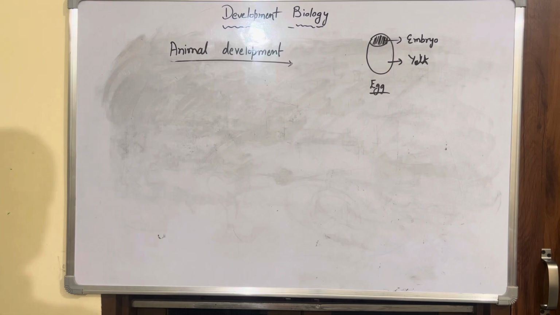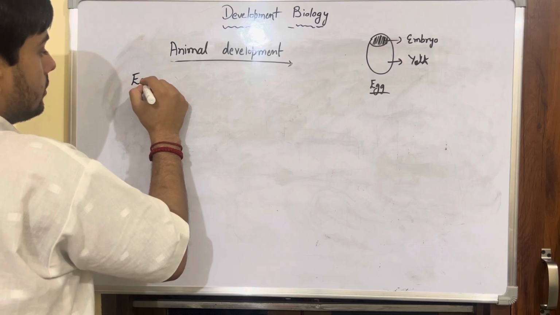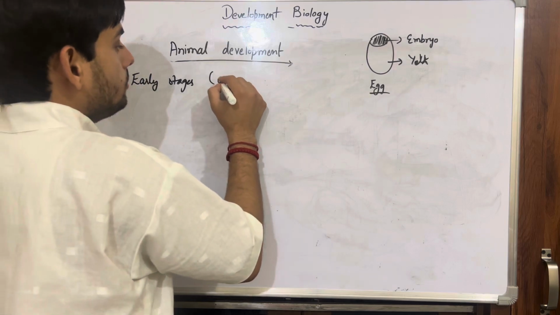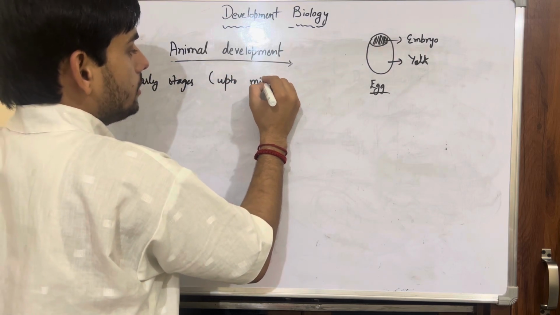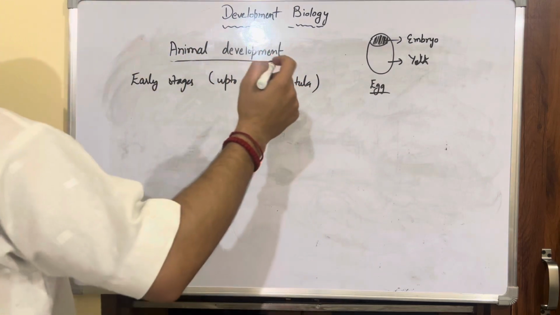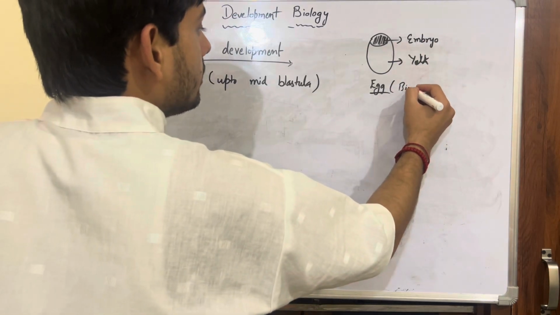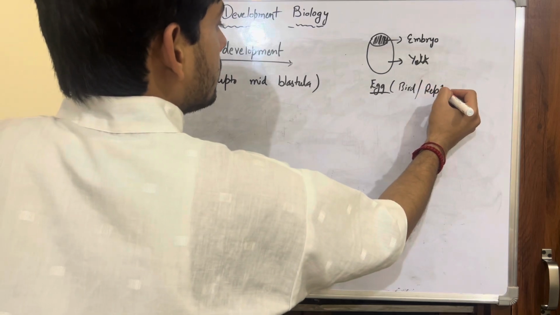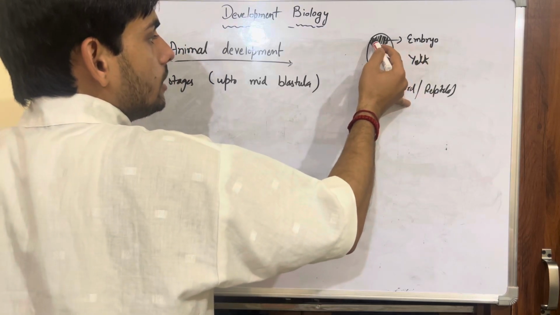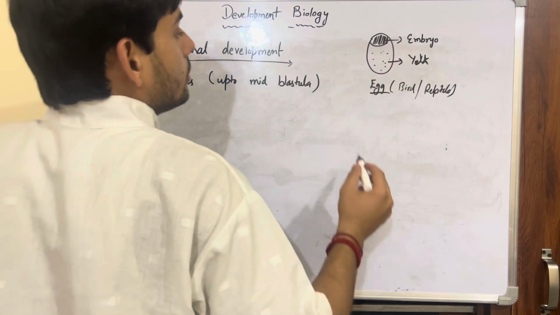Now let's see what is happening in animal development. We will start from the early stages, the stage up to mid blastula. Let us take the example of an egg, let's say the egg of some bird or reptile. The composition of the egg is such that the embryo is at one end and the rest of the egg is covered by the yolk.